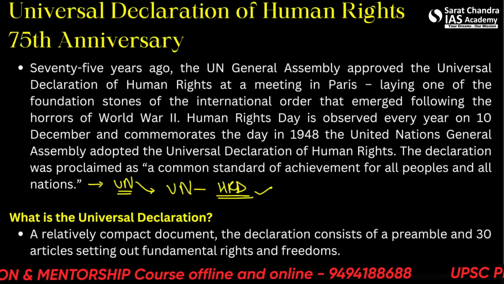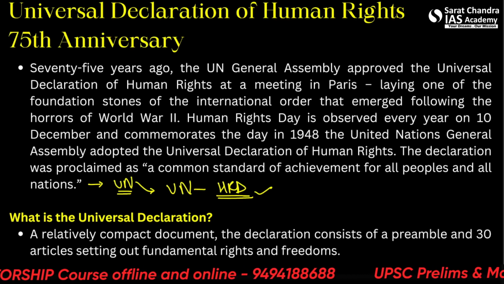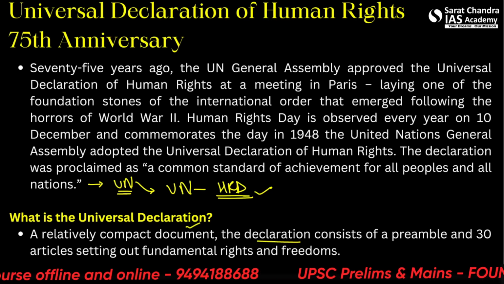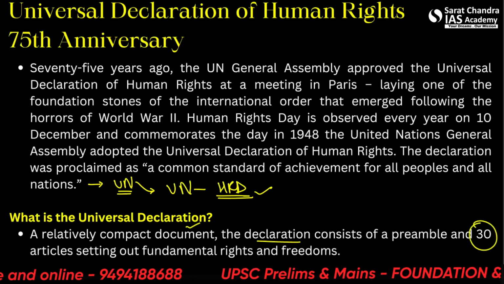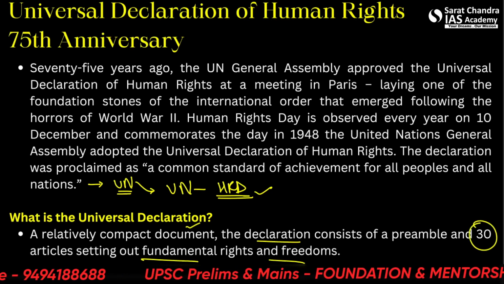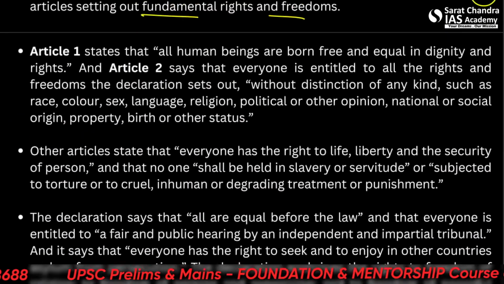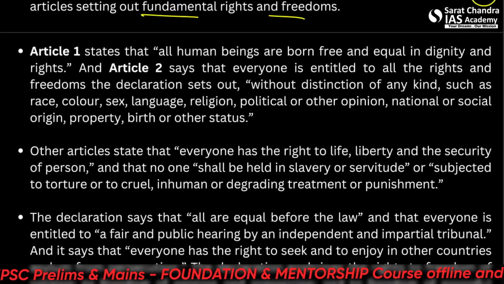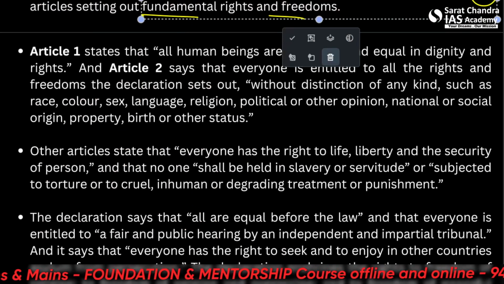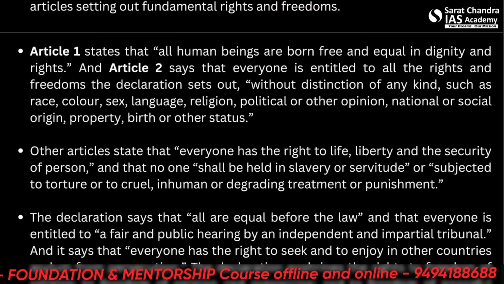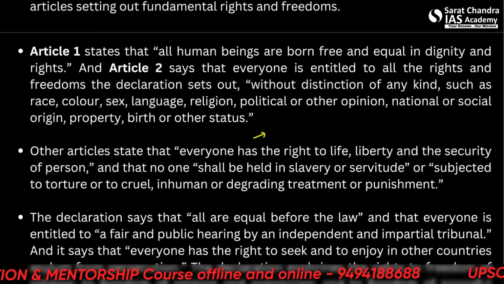So what is the Universal Declaration? It's a relatively compact document. The declaration consists of a preamble and 30 articles setting out fundamental rights and freedoms. So let's very quickly see these articles and what they mean. Alright, so where can you use it actually? You can use it in the mains answer writing.